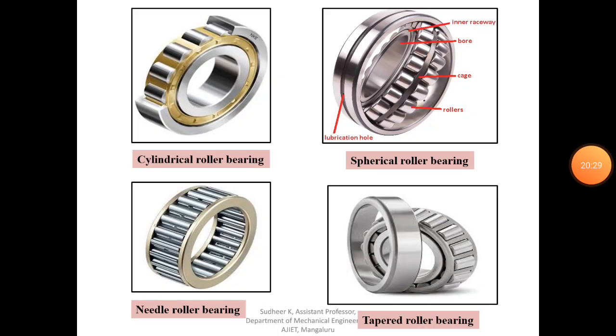You can see here a three-dimensional view of all the different bearings. So that is the cylindrical roller bearing. Whatever the rolling element is, here it is a roller, and this is the spherical bearing, and this one is the needle bearing, and this one is called the tapered roller bearing. So these are the four important types of roller bearing. You have to select this type of bearing from the manufacturer catalogs. That is nothing but the selection criteria, so that also we'll discuss later.